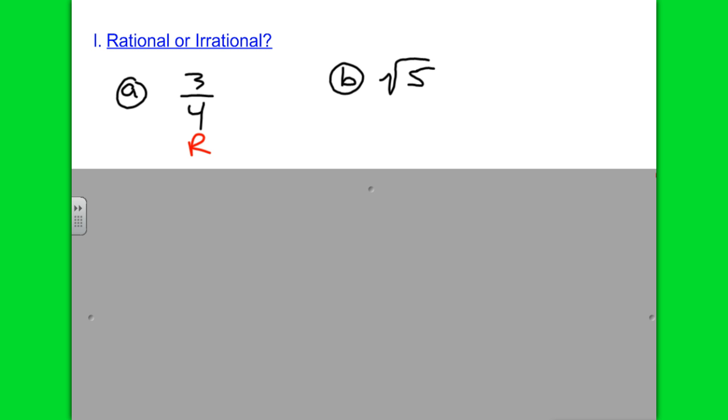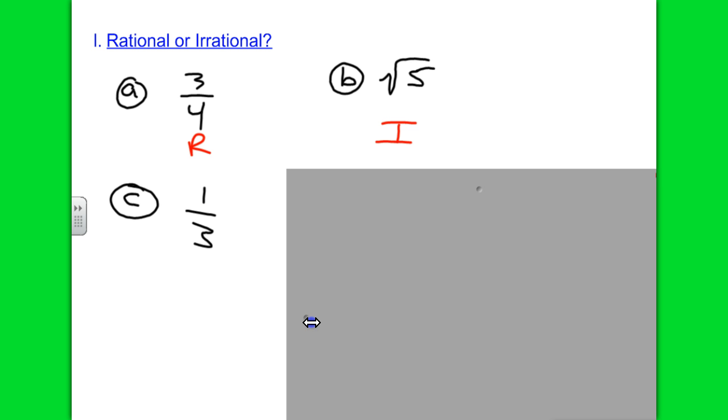And the square root of 5. 3, 2, 1. Irrational. You know, we just went all through that definition of how a non-perfect square number in a radical is a number that goes on forever and also has no pattern. Okay, let me count you down here. Let's see how fast you can determine this one. This is 1/3. 3, 2, and 1.